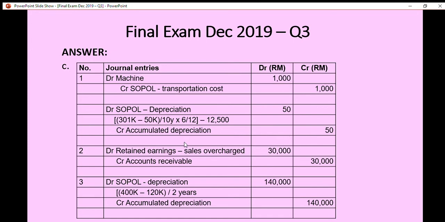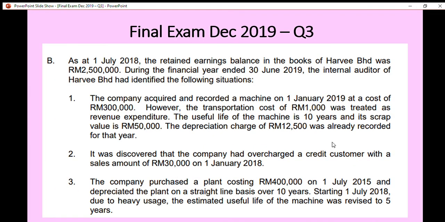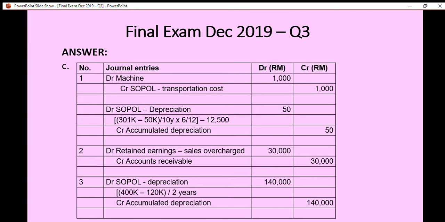We can write here sales overcharge 30,000, and we credit account receivable 30,000. In situation 2, we had also overcharged the credit customer, so we need to credit the account receivable by 30,000.